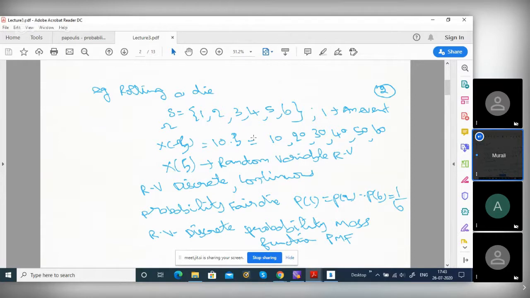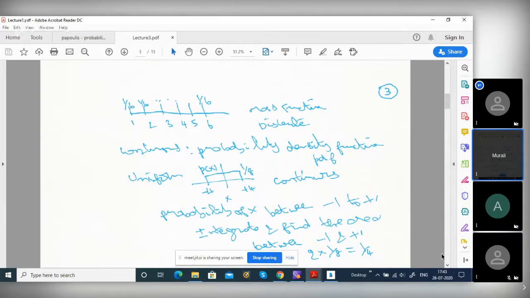I gave an example of tossing a coin or rolling a die. These are examples of discrete random variables. I'll give an example for a continuous random variable. Any doubt?